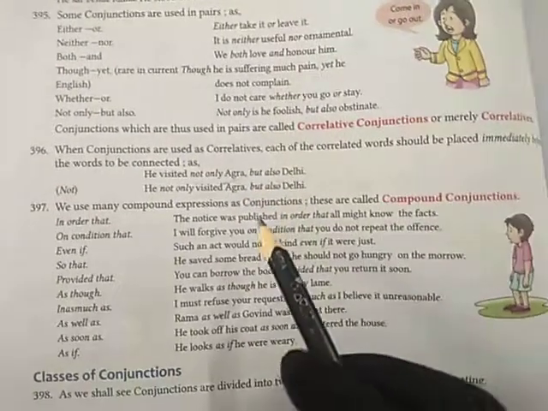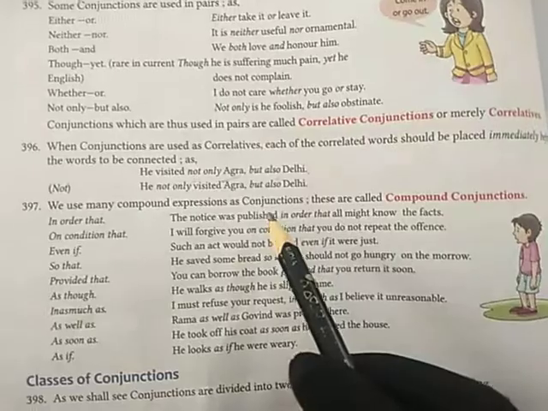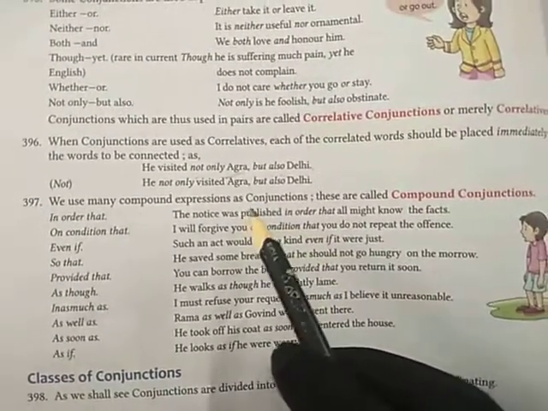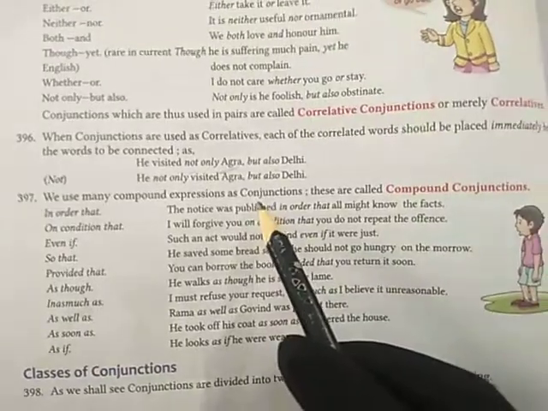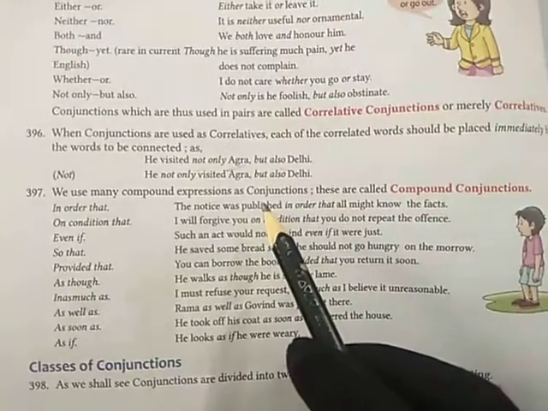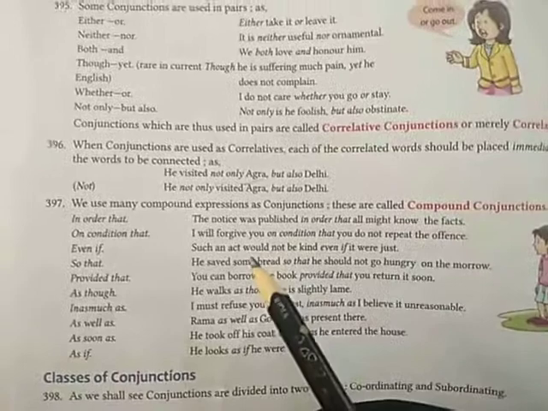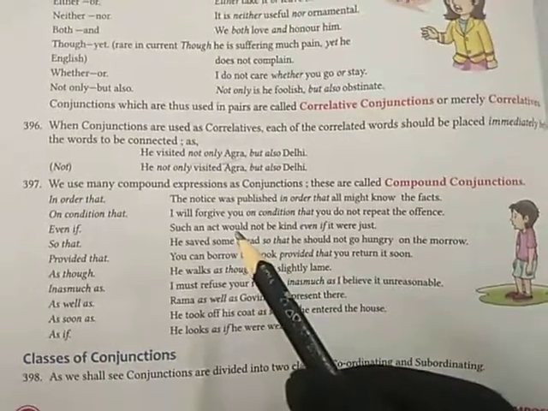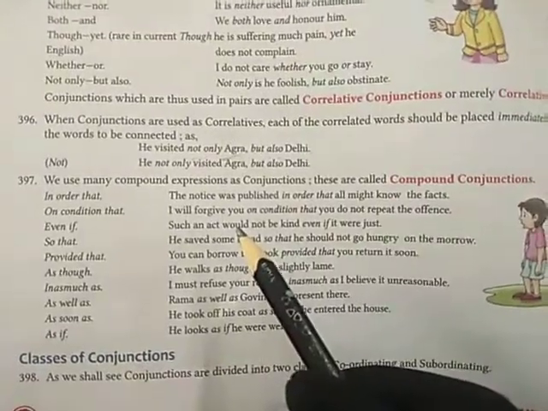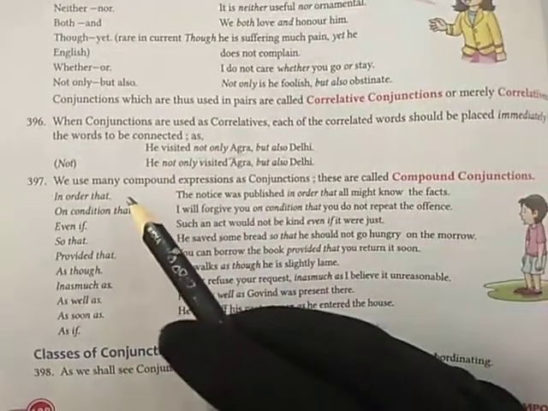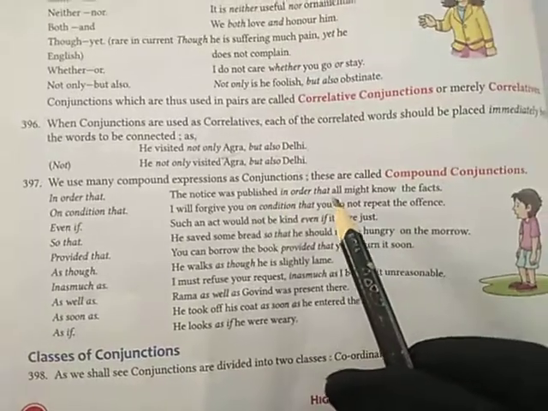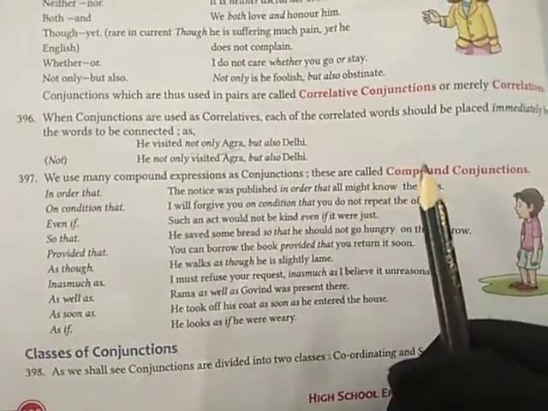Similarly, we will learn what are compound conjunctions. We use many compound expressions as conjunctions. Many words are used as conjunctions together. These words which are together and act as a conjunction, we call compound conjunctions. Examples like in order that. For example, the notice was published in order that all might know the facts.